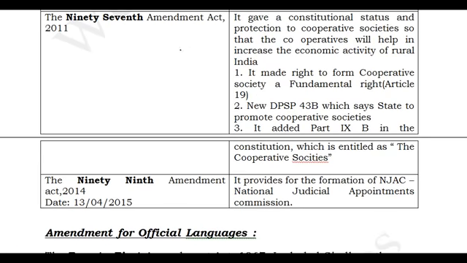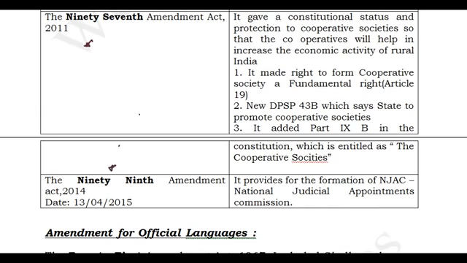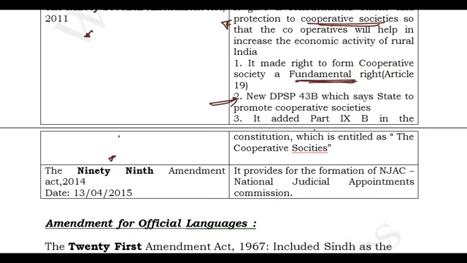And the 97th Amendment Act, and again 97th and 99th are also important. This 97th Amendment Act has created cooperative societies. This is very important. The 97th Amendment Act talks about cooperative societies, and the right to form cooperative societies is included under Article 19. It has become a fundamental right. Also under the directive principles of state policy, under Article 43B, the state should promote these cooperative societies. This was made under the directive principles of state policy.